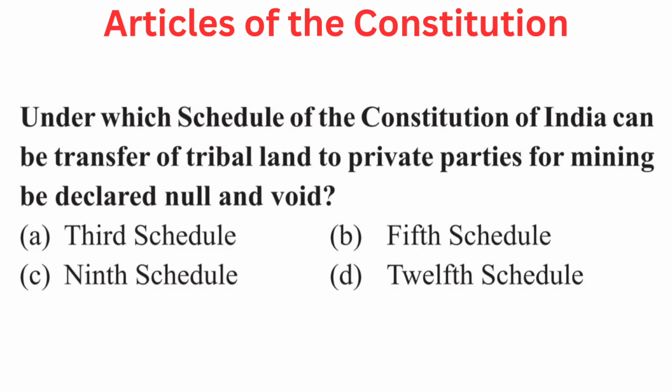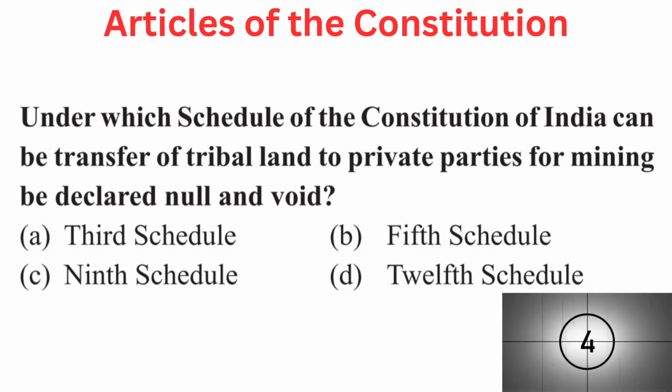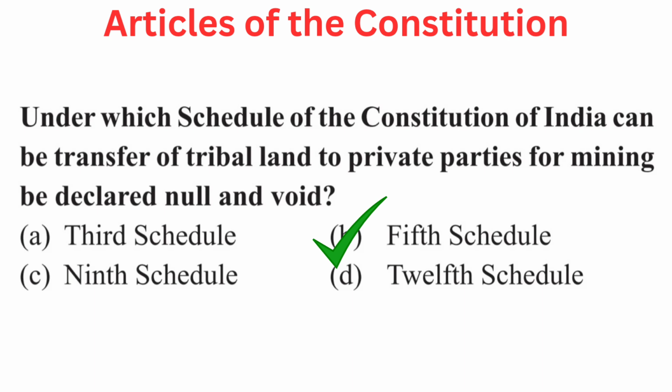Your question is under which schedule of the Constitution of India can the transfer of tribal land to private parties for mining be declared null and void? Your options are A. Third schedule, B. Fifth schedule, C. Ninth schedule, or D. 12th schedule. Right answer is B. Fifth schedule.